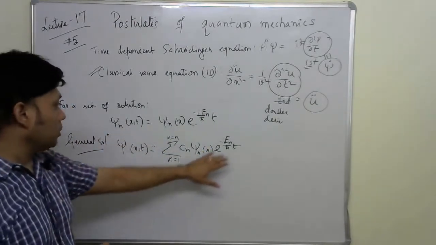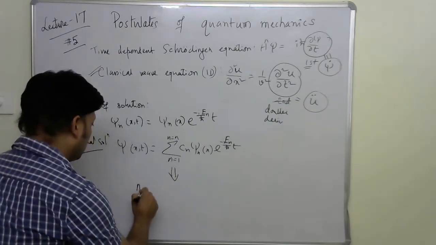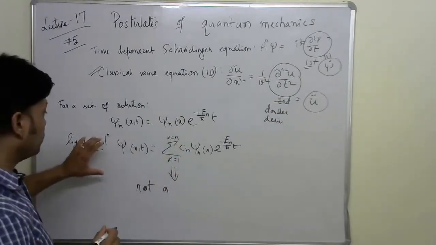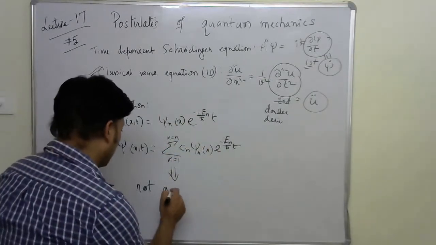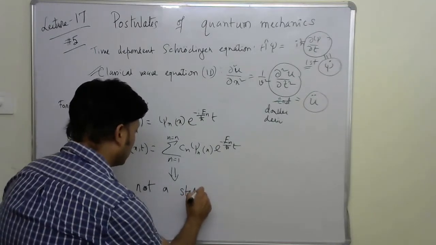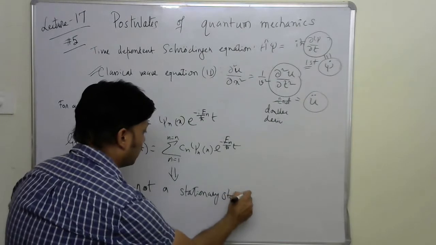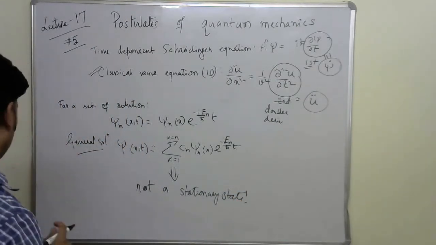The superposition of those different solutions doesn't give you a stationary state. So that is a very important thing that we have to remember.